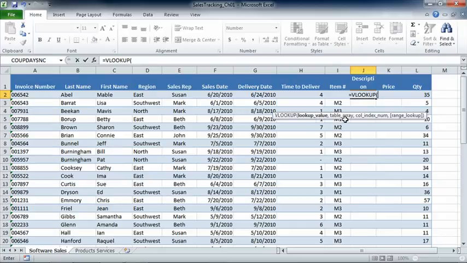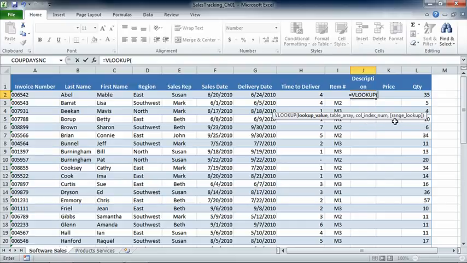Lookup value, table array, column index number, and range lookup. What these mean are, first of all, the lookup value is what do we know. The second, the table array, is where do we want Excel to go to find a match for what we know. The third argument is, once it finds the match, which piece of information do we want to return?